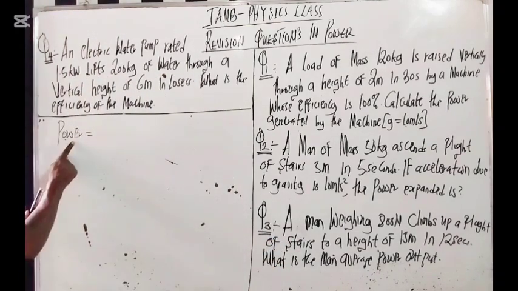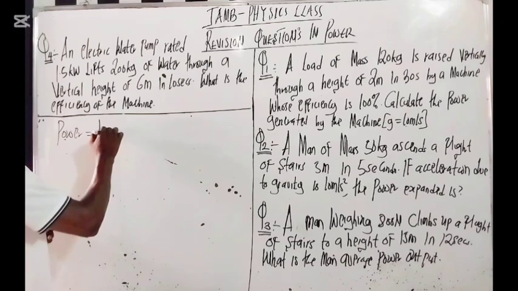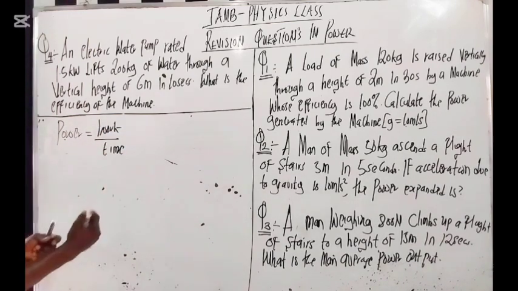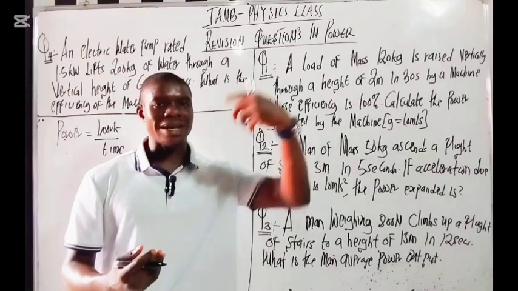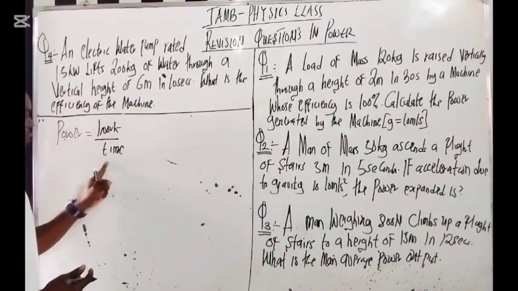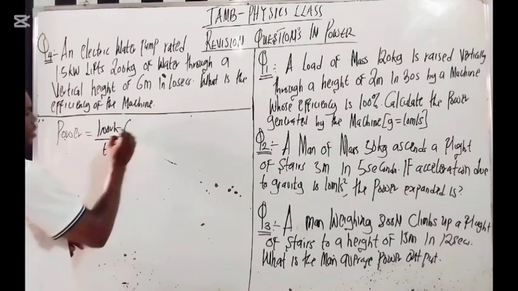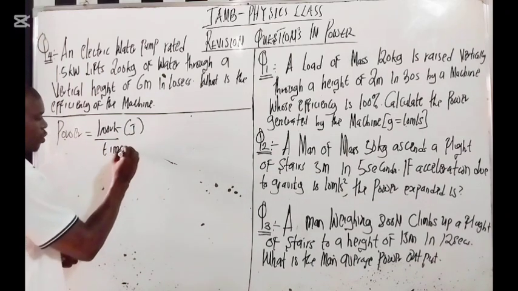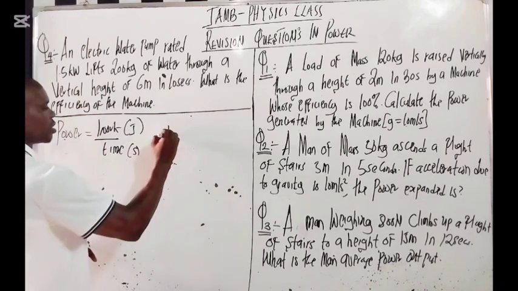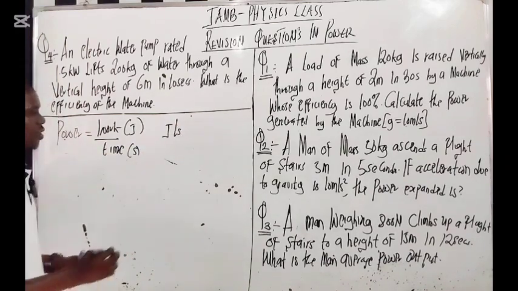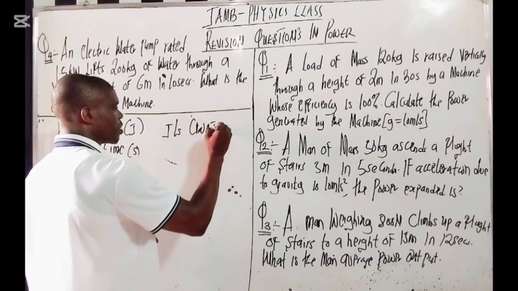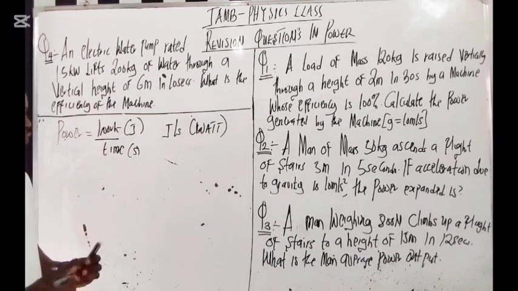When you look at power, we talk about work over time, because when we talk about rate, this is with time, how fast it is moving. Do you understand? So power equals work over time. The unit of work is joules, and the unit of time is seconds. So power can be joules per second, which is also the same thing as watts. These are things you need to understand here.